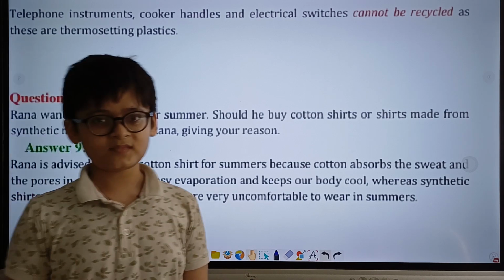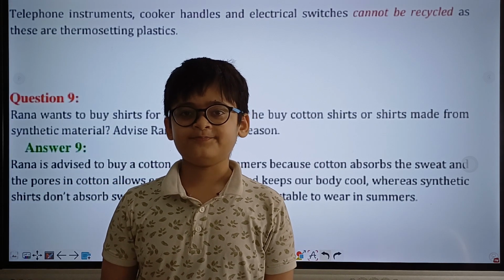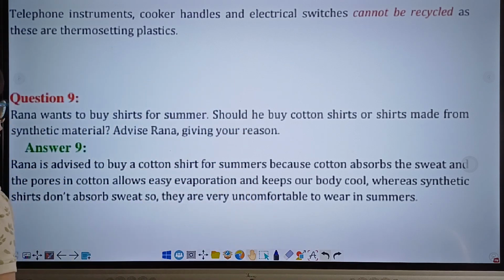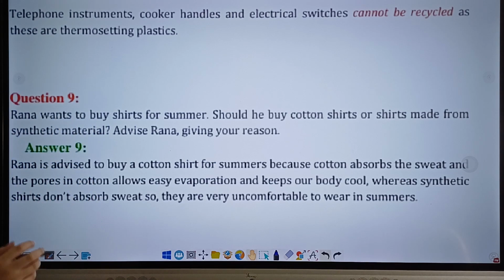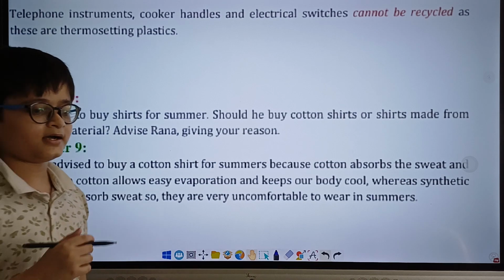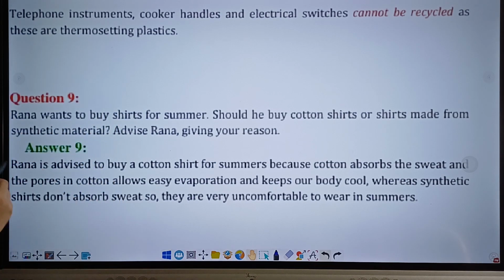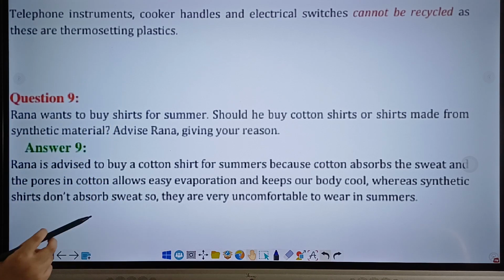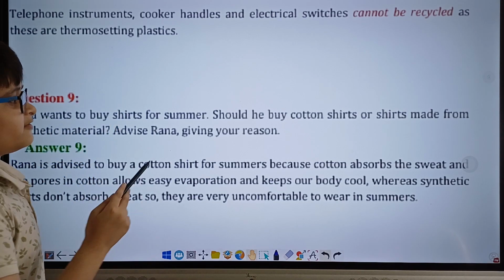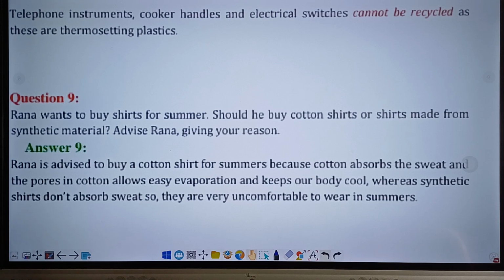Now, the explanation for this answer. The reason why cotton shirts are advised to be worn is because they absorb sweat. And you may wonder, why is absorbing sweat important? Well, the reason for this is absorbing sweat actually allows us to maintain our body's heat. Hence, absorption of sweat is important.